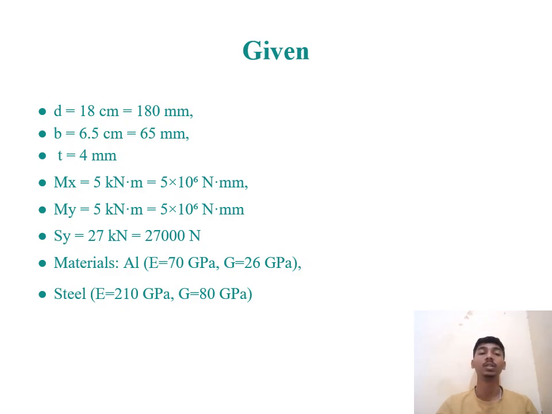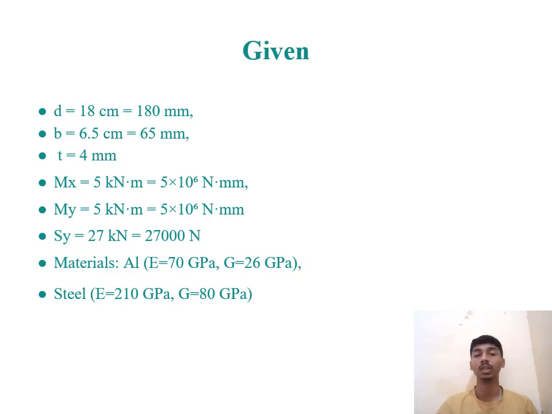Here depth is given in centimeter, so we have to convert it into millimeter. That is 180 mm. And breadth is equal to 6.5 centimeter. Also, we have to convert it into millimeter. That is 65 mm. Thickness is equal to 4 mm, and Mx is equal to 5 kilonewton meter. Here data is given in kilonewton meter, so we have to convert it into Newton millimeter.